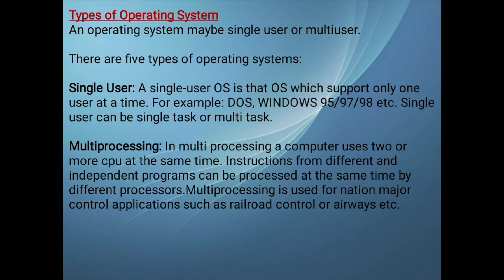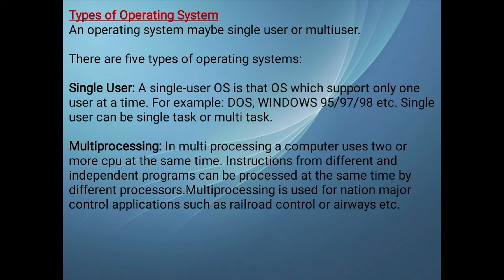So this is a very efficient way of using the processors, that is the dual processor. It can be two or more than two processors. So you make efficient use of all the resources and the CPU. You must have heard of dual core processors, right?